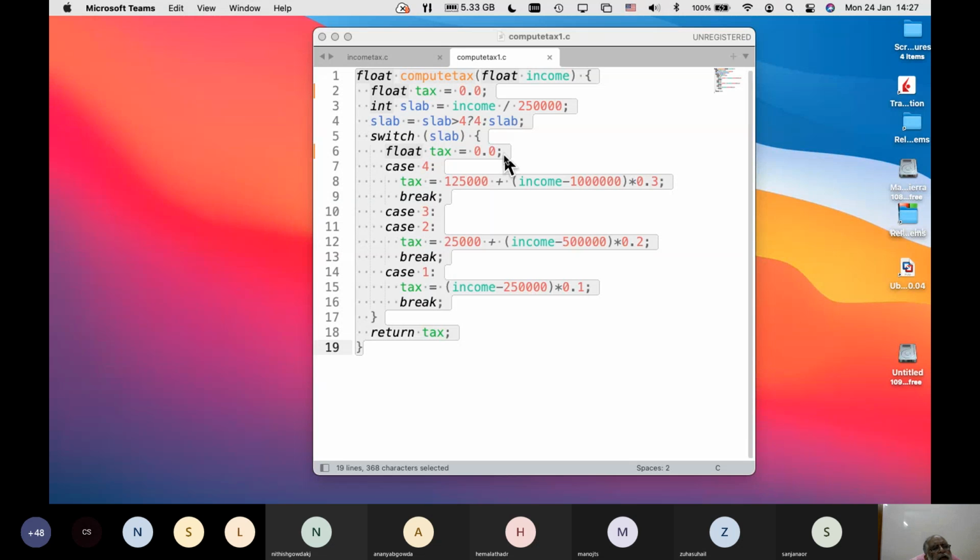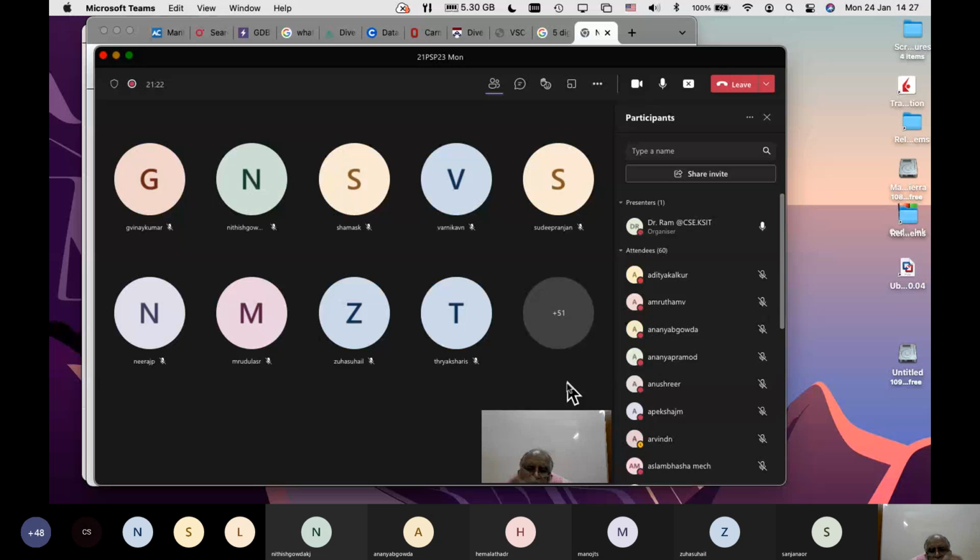So if we look at the way I could implement a switch statement, how many people tried implementing this code using switch? Anyone tried? Can they speak out? No one, guys? I think you need to practice a lot.